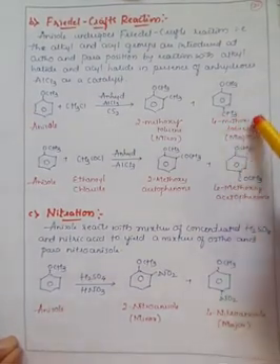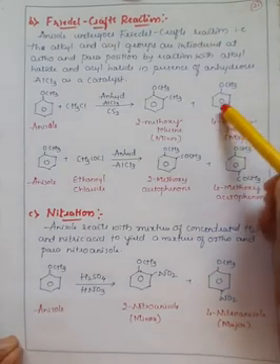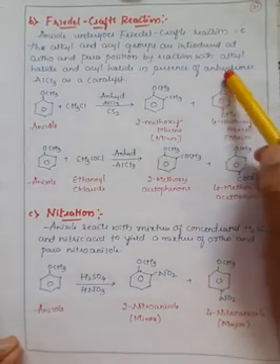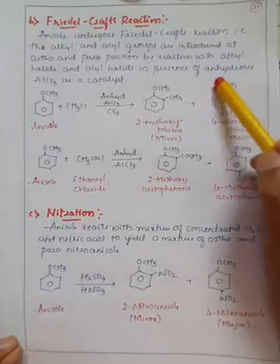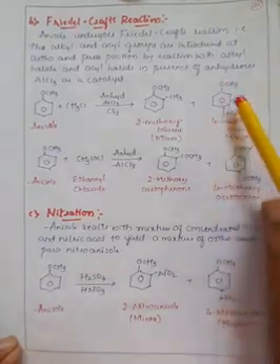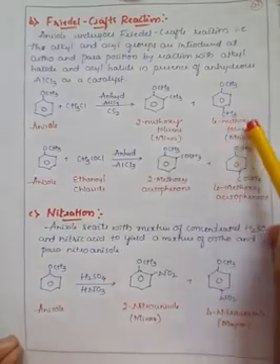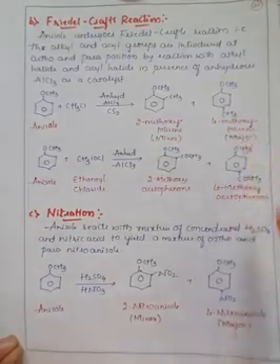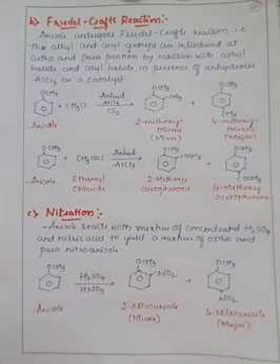4-methoxytoluene, right? If you give the numbering 1, 2, 3, 4, you see this as the fourth position, so we can generally call it 4-methoxy. At the fourth position there is a methoxy group, so we call it 4-methoxytoluene, and that is the major product, because always the para product will be the major one.